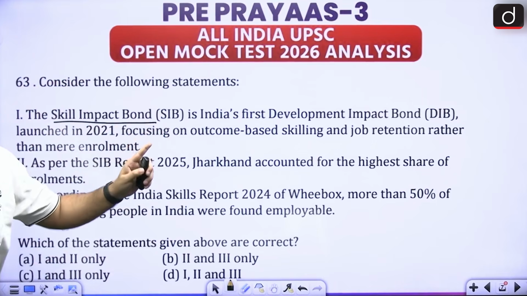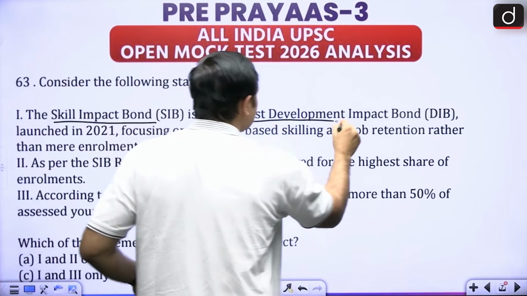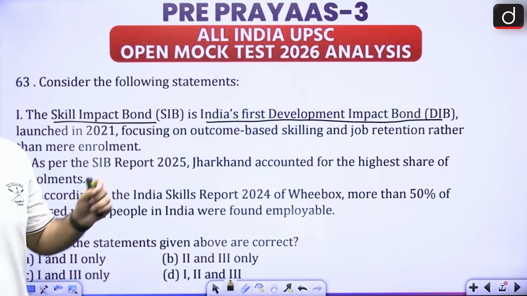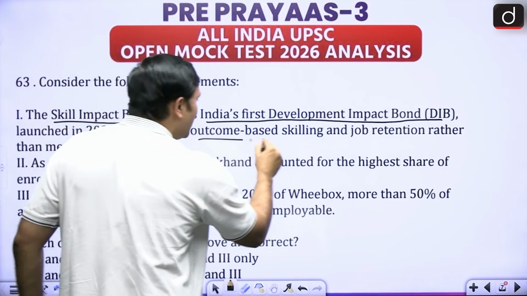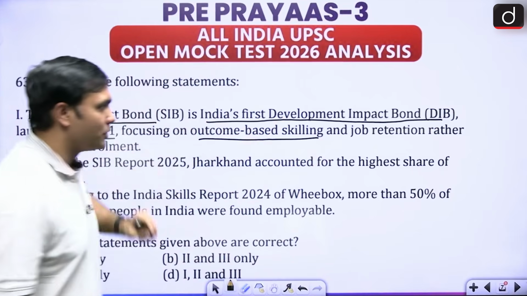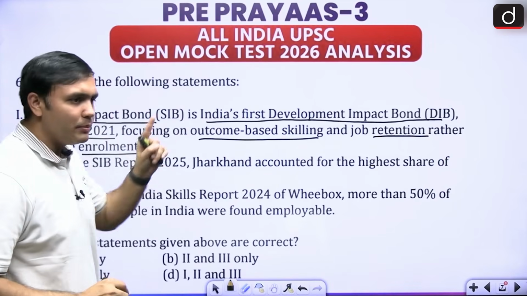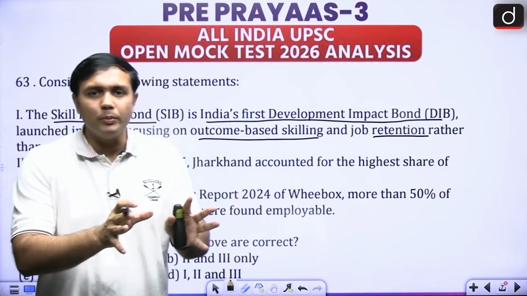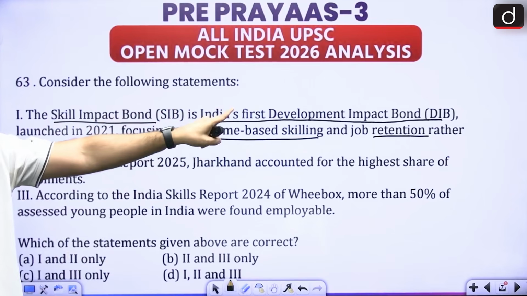Skill impact bond. Now this is a new thing, a current thing, so it becomes really important. This is India's first development impact bond, a DIB. Now we'll look at what a DIB is first of all; you must have a basic understanding of it. Then it says that it was launched in 2021, focusing on outcome-based skilling and job retention rather than enrollment. So we know that beforehand we were much more concerned with enrollment, but now we are going for outcome-based skilling and job retention.